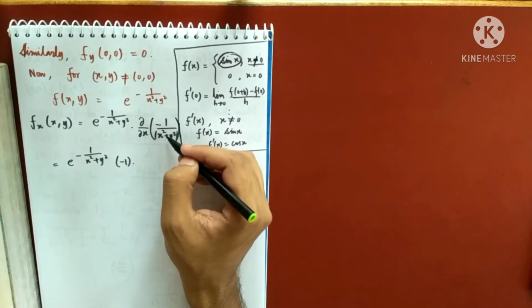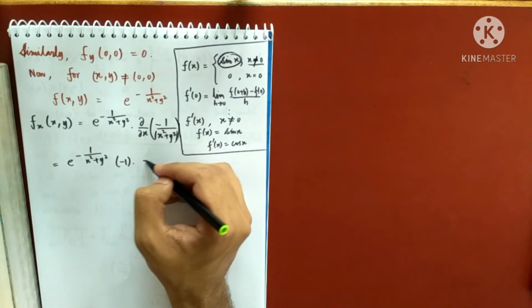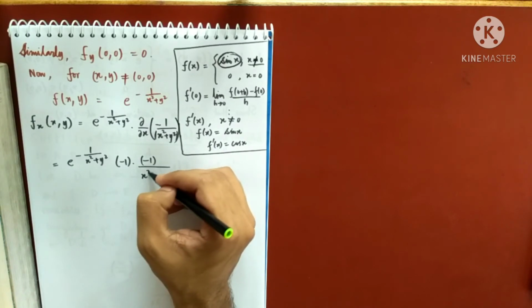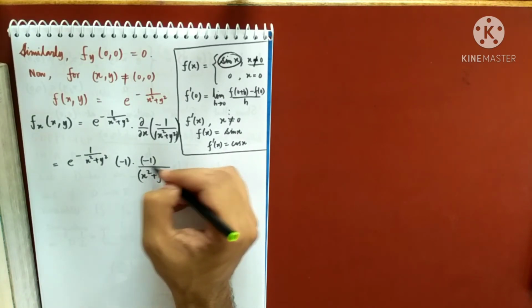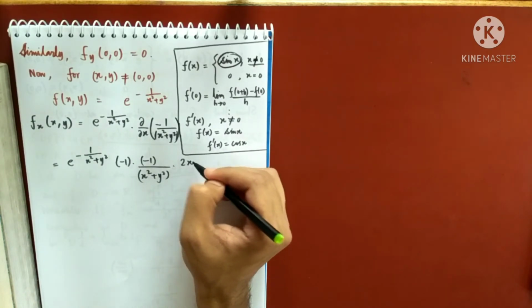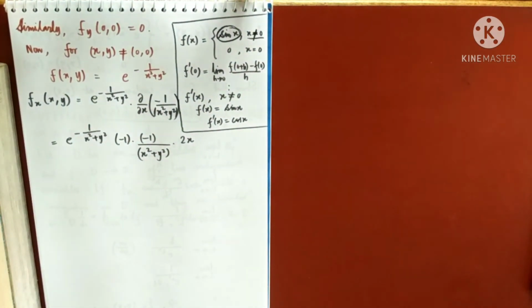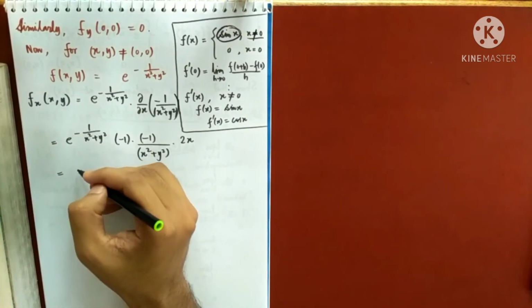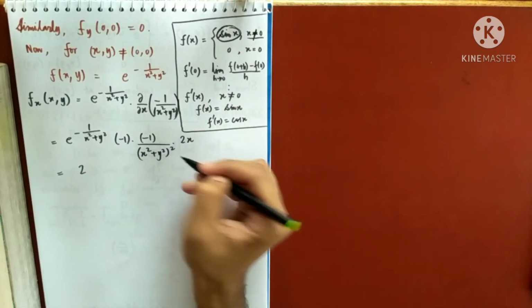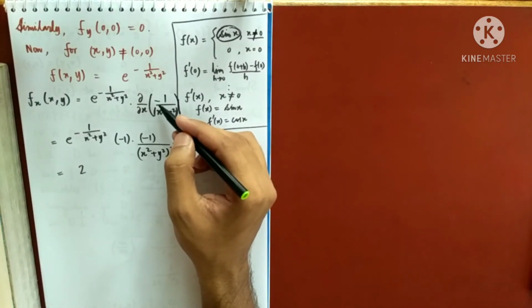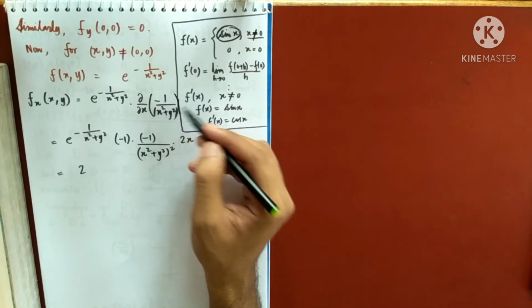So the differentiation of 1 by x is minus 1 by x square, and further the derivative of this thing treating y constant gives 2x. Did you understand the partial differentiation? This will be squared, because the differentiation of 1 by x is minus 1 by x square.